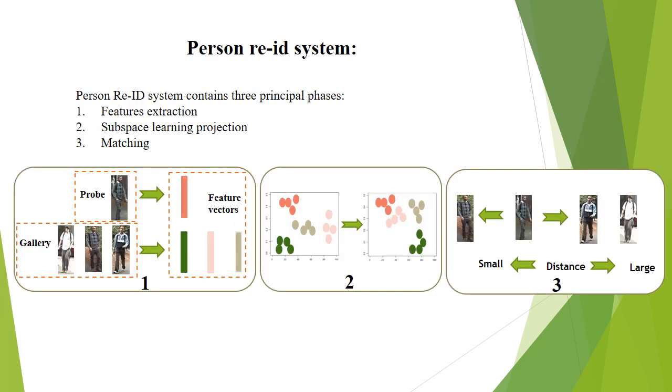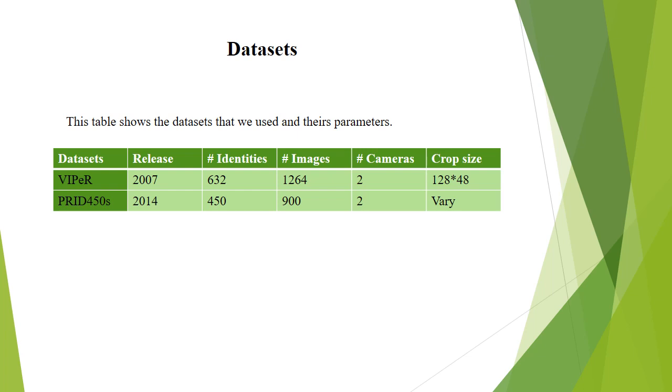A person ID system contains three principal phases: feature extraction, subspace linear projection, and matching. The feature extraction operation is conducted on both the probe and the gallery. Then we get a feature vector for each image. After that, subspace linear projection is applied to change the feature representation and achieve a new representation with more separability between different individuals and a decreased within-class scatter. The last phase is matching, where the images are ranked by similarity. This table shows the datasets that we used and their parameters.